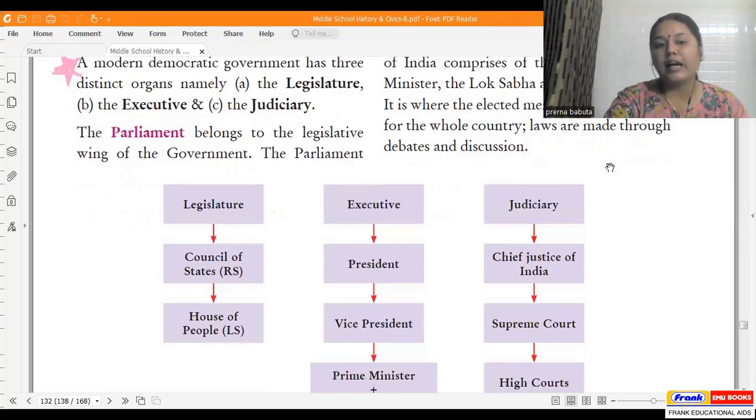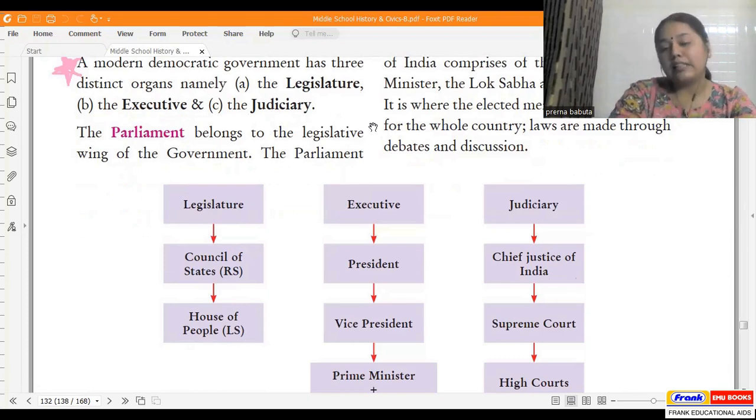So here you can see this diagram in your textbook, which beautifully explains the three organs of the government and their components. So legislature, council of states, that is Rajya Sabha, and house of people, that is Lok Sabha. All right. So let us start reading about Lok Sabha first, which is one of the houses of the parliament.